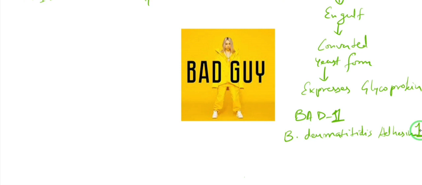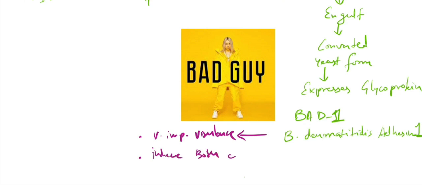So I hope this helps. This BAD1 glycoprotein is a very important virulence factor for Blastomyces dermatitidis, and it actually fires up our immune system. It is going to induce both cellular and humoral immune response.